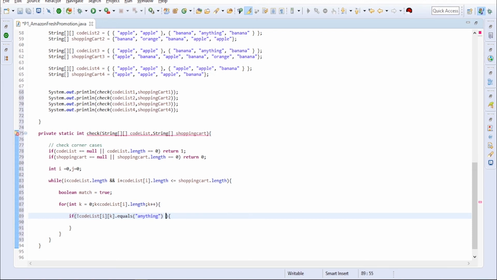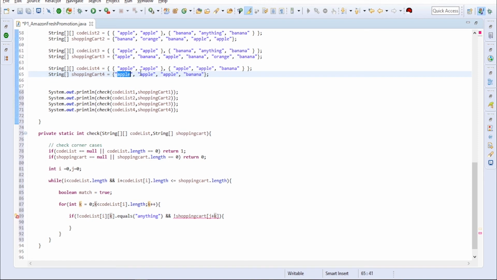Okay, and shopping cart of j plus k, that means the first item, it will check against the first shopping cart item, next it will do the next one. So j plus k, that means if it already matched here, then we will go to j plus k, 0, 1.